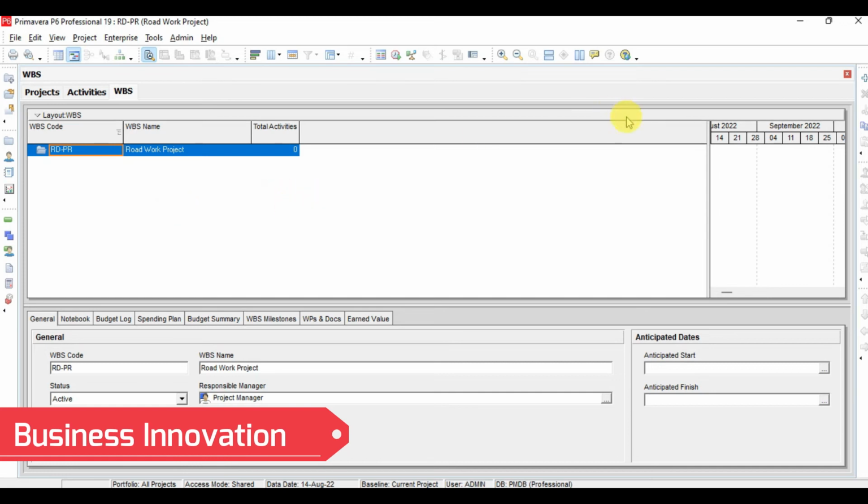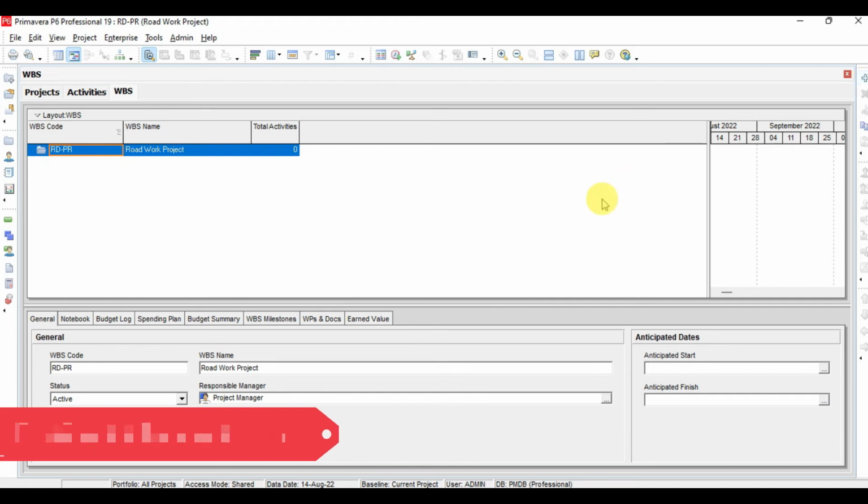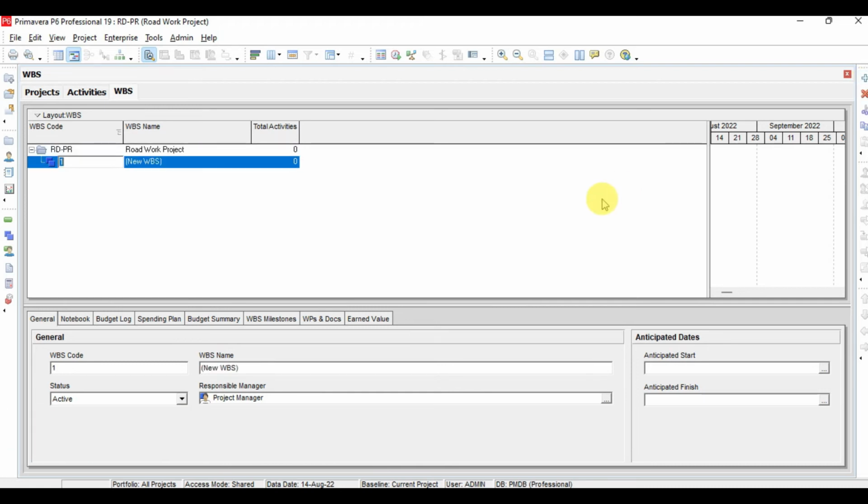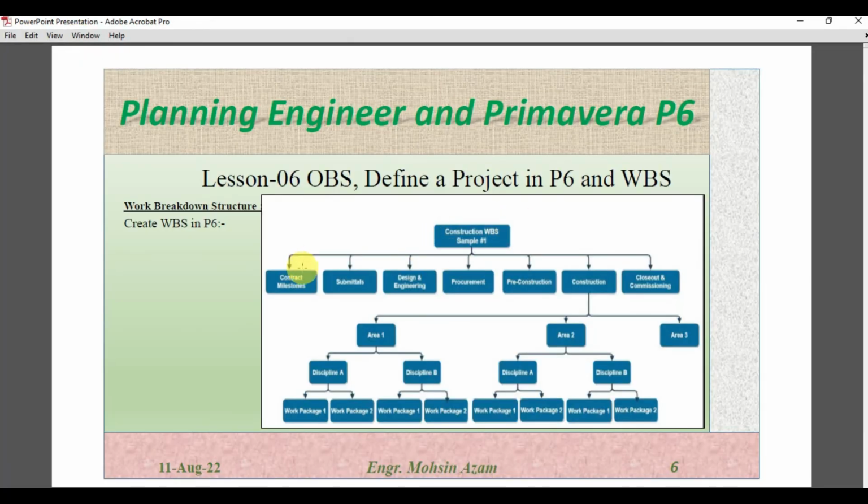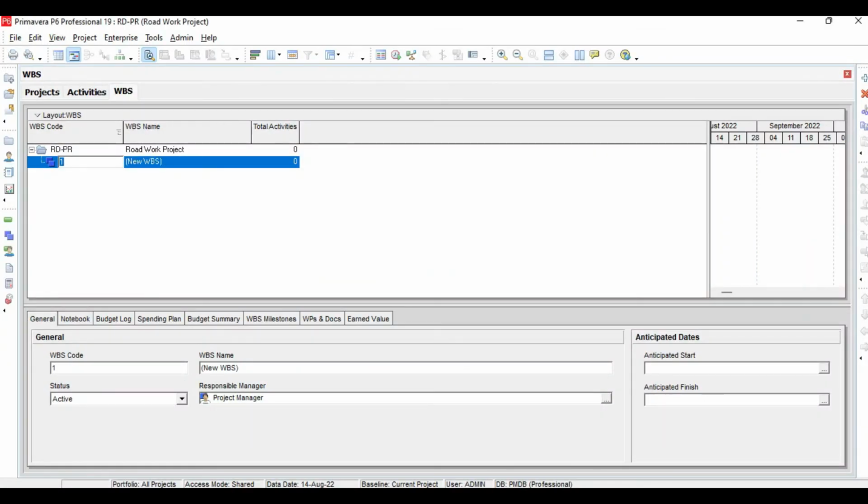So what we will do, here we have plus sign to add WBS, or you can click insert from your keyboard. So a WBS category will be added. So under this road work project, now we will start creating our WBS. So this is actually the name. Now we have contract milestone and submittals. So here I will write here now contract milestone.